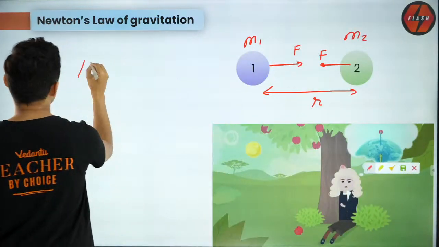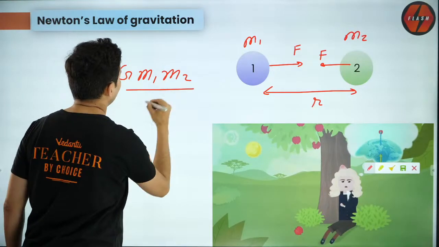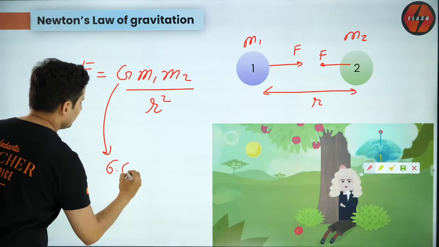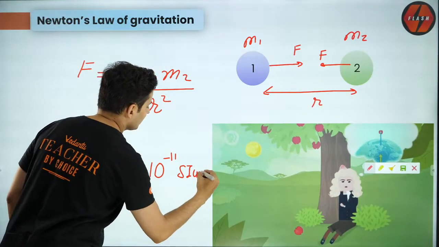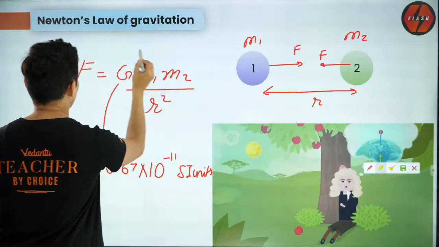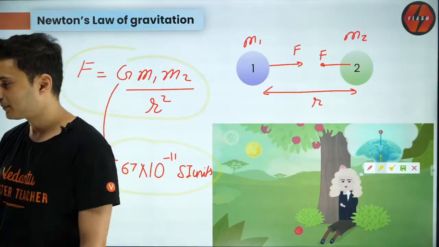That force is given by a very similar value. It is G m1 m2 divided by r square. And what is this G? G is 6.67 into 10 to the power minus 11, again SI units. Again, you should remember all these values, guys. So this is the gravitational force and this is the value of G.